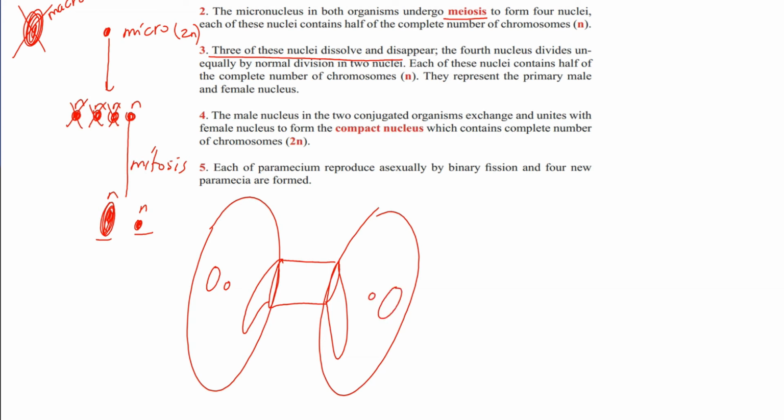Let's show it with a different color. So what happened now? The male nucleus, which is the small micronucleus, conjugates or exchanges and unites with the female nucleus to form a compact nucleus. So they exchange the nuclei.